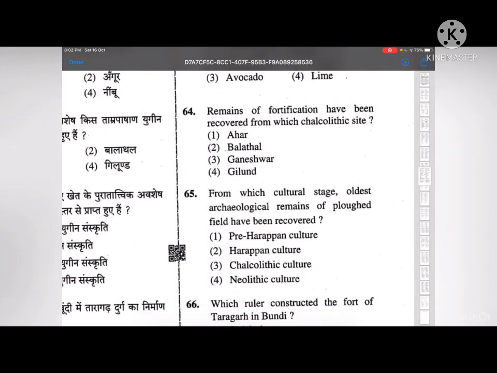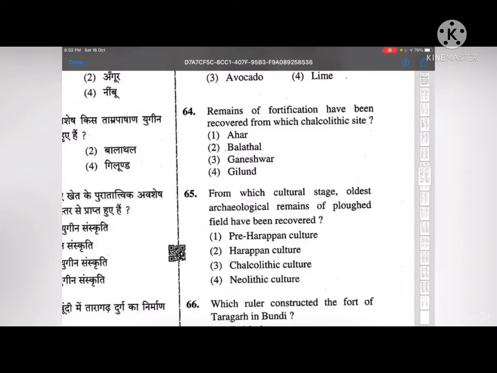Next, remains of fortification have been recovered from which of the Chalcolithic sites? Ahar, Balathal, Ganeshwar, or Gilund. The correct answer to this is Balathal. Remains of fortification have been recovered.